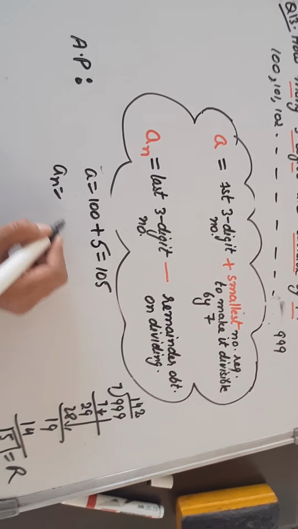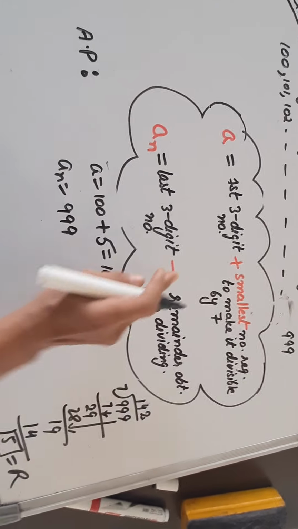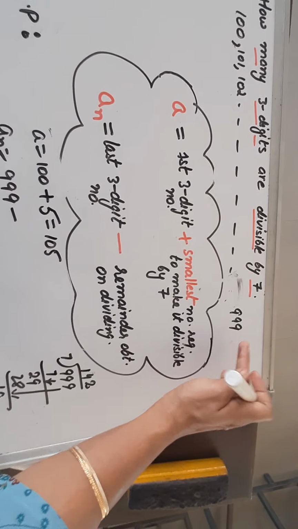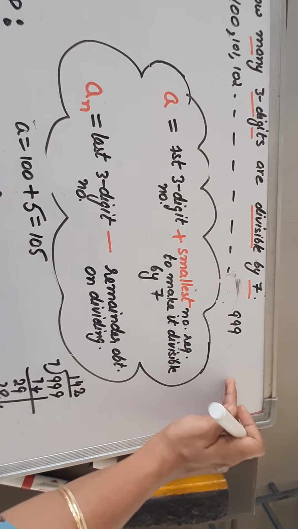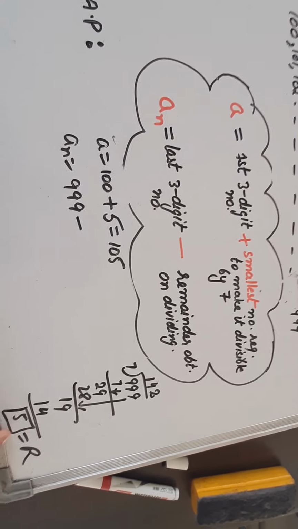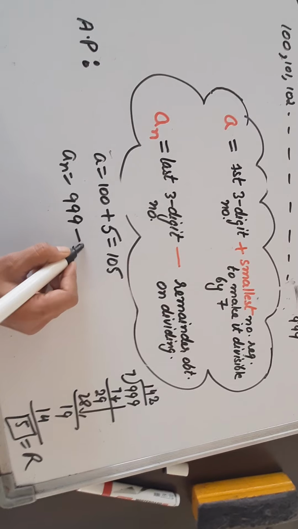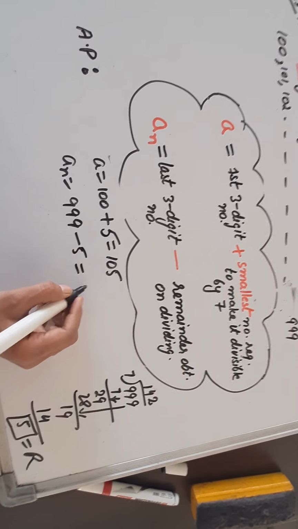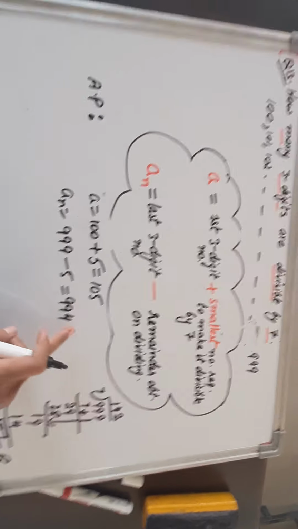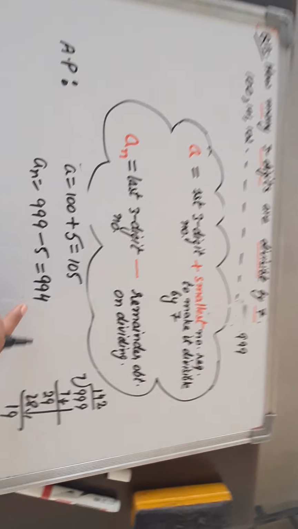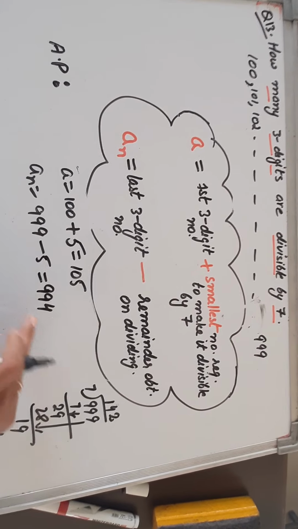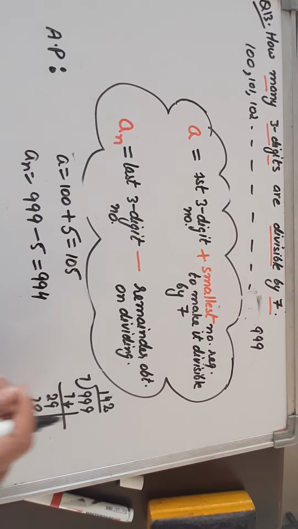Last 3-digit number is 999. Here we will subtract to get the last term, because if we add, it will enter into the 4-digit number series. So that is why we subtract. What do we subtract? The remainder, which is 5. So the last term will be 994. If you check 994, this is the biggest 3-digit number which is divisible by 7.